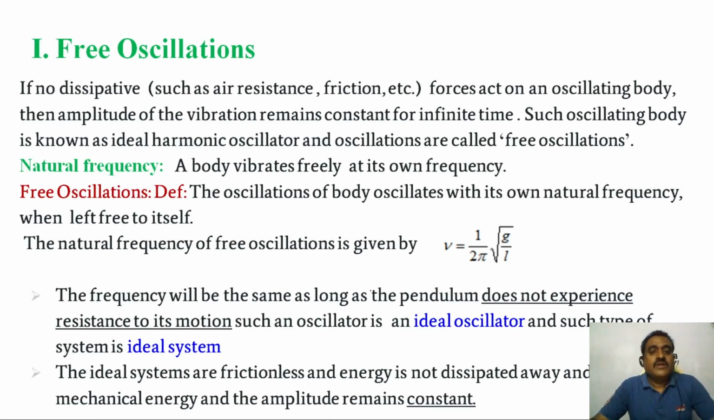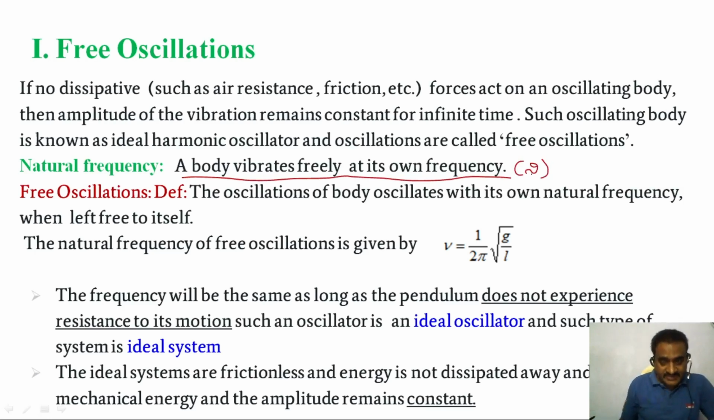You can observe on the screen, a body vibrates freely at its own natural frequency. Natural frequency is represented by nu. Nu is equal to 1 by 2 pi under root of g by l. So the oscillations of an object that oscillates with its own natural frequency are called free oscillations.